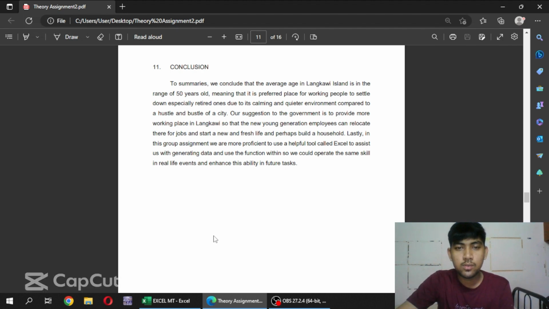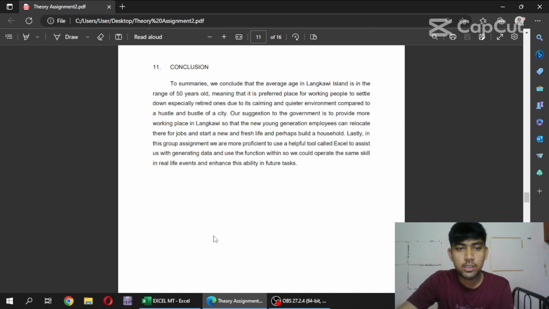Our suggestion to the government is to provide more working places in Langkawi so that the new young generation of employees can relocate there for jobs, start a fresh life, and perhaps build a household.